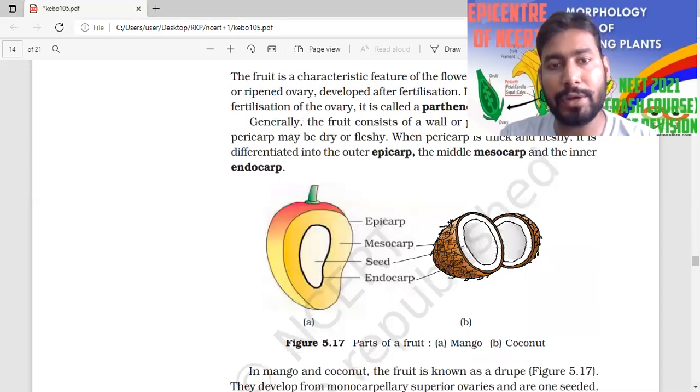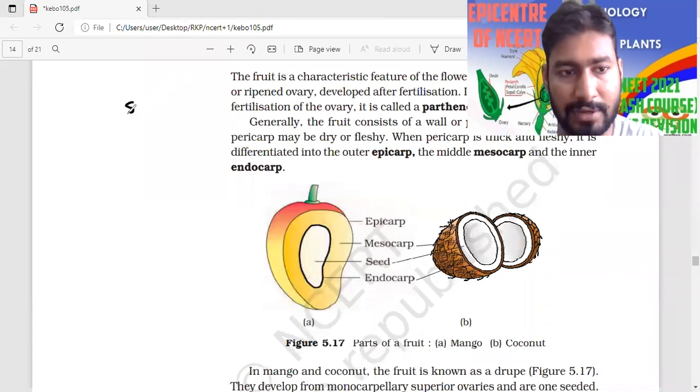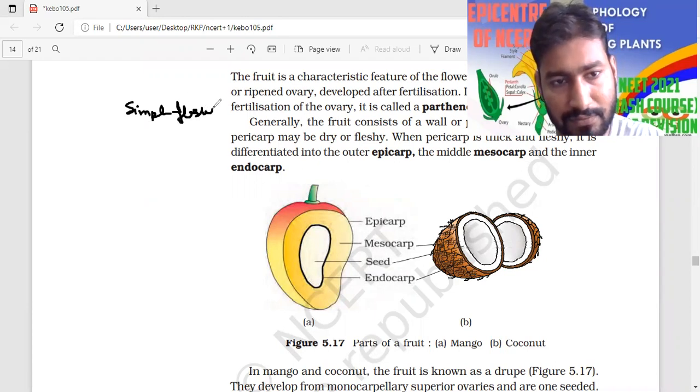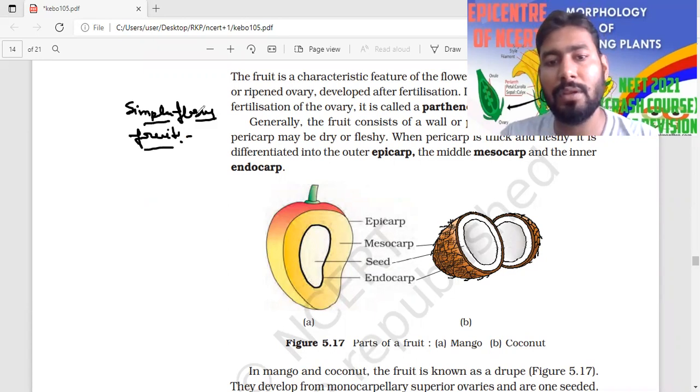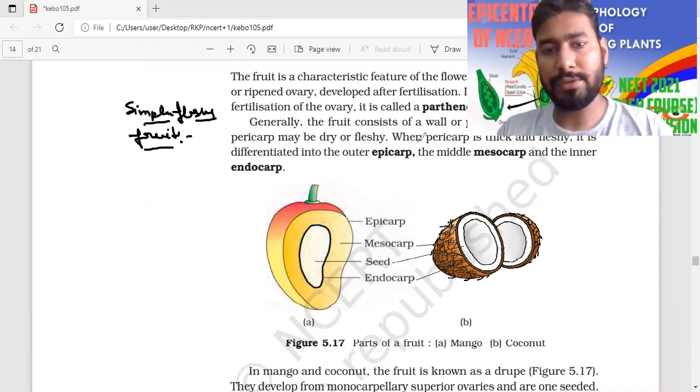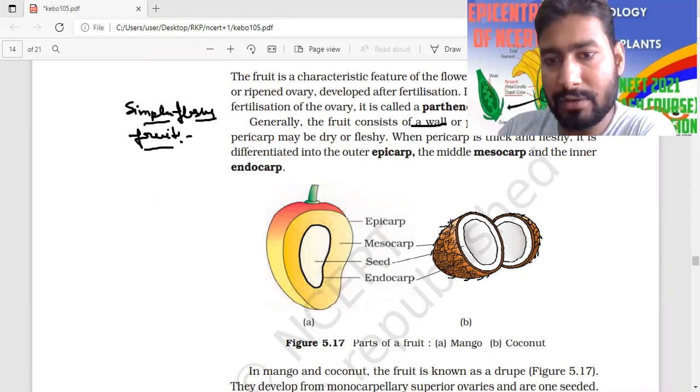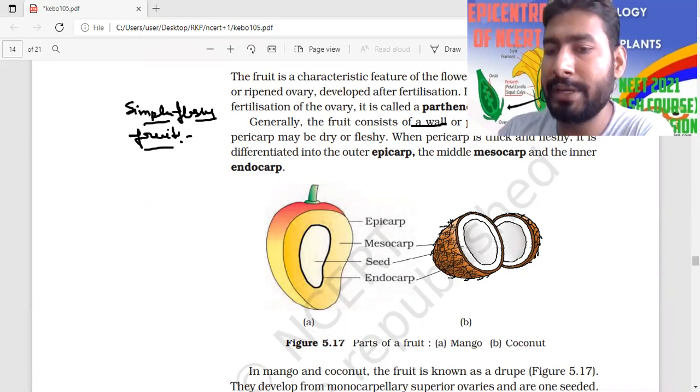Now look at it again. I told this already. It is a type of fleshy fruit that we are going to study, the simple fleshy fruit. We are going to talk about the simple fleshy fruit now. Generally, the fruit consists of a wall, that is called the pericarp, and the seed, which comes from the ovule.